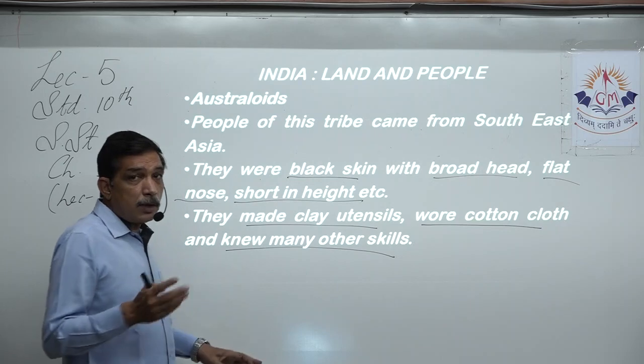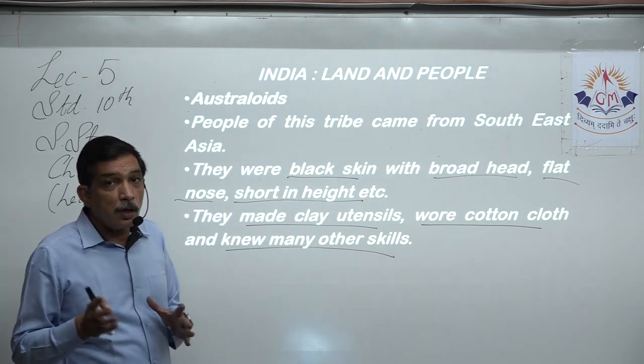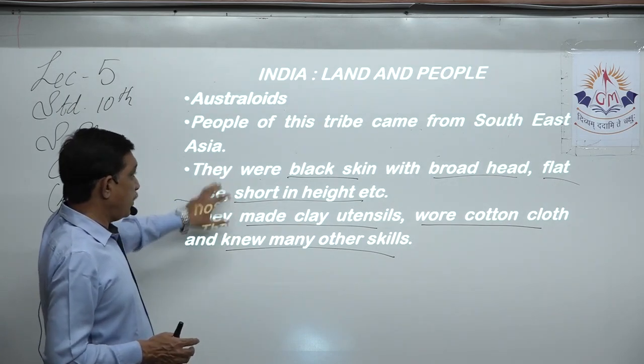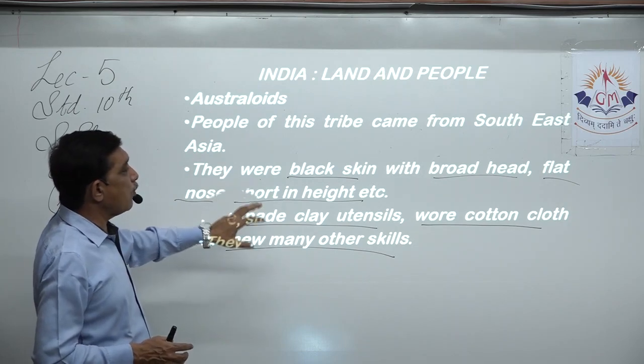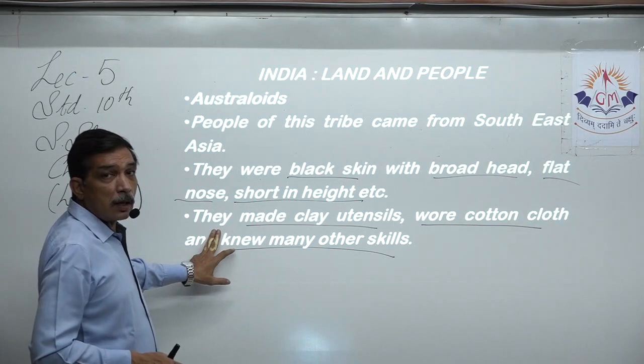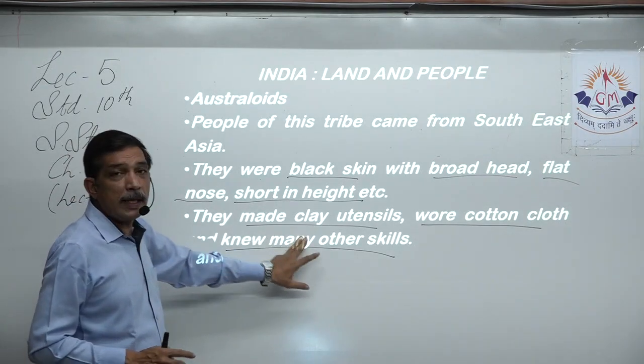So agriculture, we know already that skill was there. Then only they will be wearing cotton cloth because they know how to grow cotton, right? So these are the physical features, four of them: black skin, broad head, flat nose, short in height, etc. And their contribution to the civilization of India is they made clay utensils.